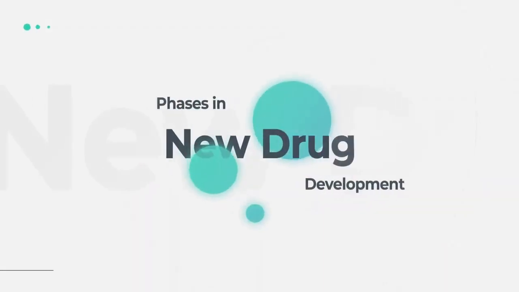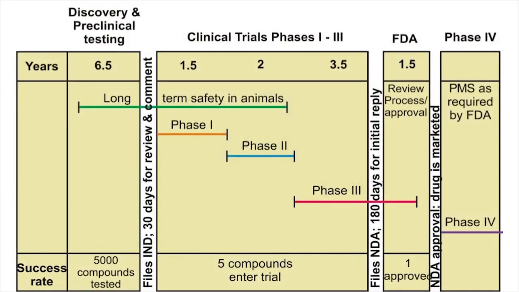Let us have an overview with respect to the number of years involved in developing a new drug. The preclinical studies, which assess safety and biological activity in animals, may take around 6.5 years to be completed, wherein 5,000 compounds are tested. Out of these, 5 drugs which may show some potential enter into clinical research or clinical trials. Based on preclinical studies, an investigational new drug, that is an IND application, is submitted to the regulatory authorities to seek permission to conduct clinical trials.